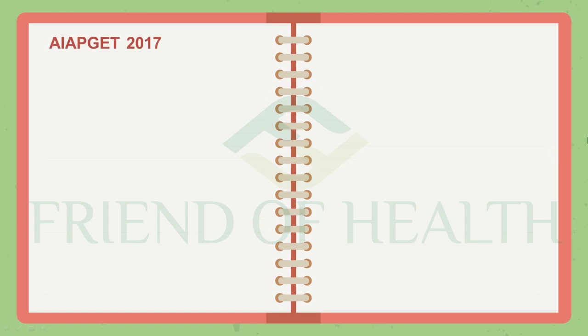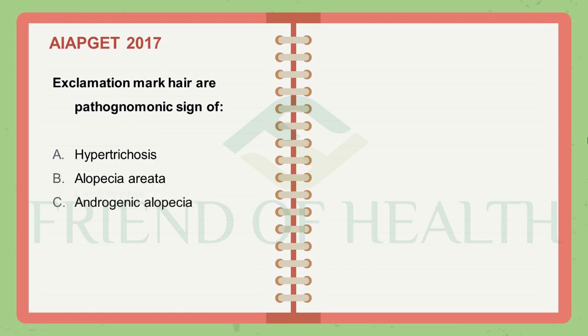From the AIPGT 2017 question paper, the question is: exclamation mark hairs are pathognomonic sign of? The options were hypertrichosis, alopecia areata, androgenic alopecia, leukotrichia. The answer is alopecia areata, and that is a very commonly repeated question in entrance question papers if you see the previous question papers.